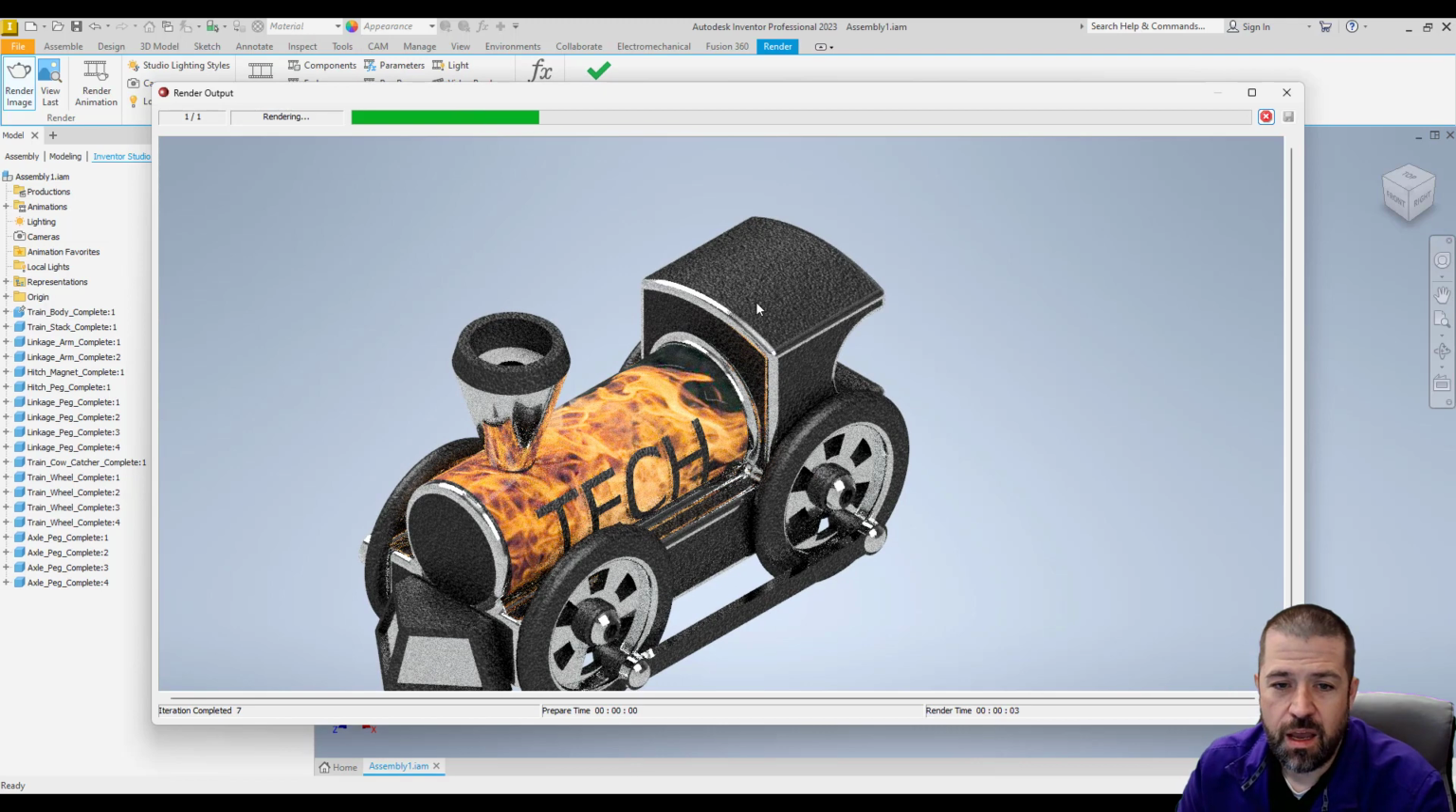And that's where you can see where I've got that cast iron look, I've got that chrome look, everything starts to appear. I'm going to wait for this bar to finish.